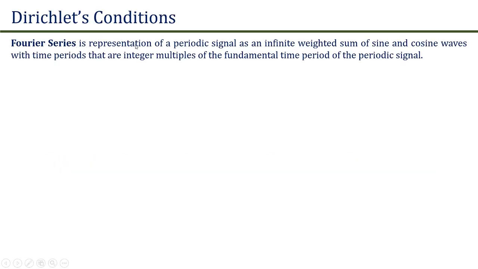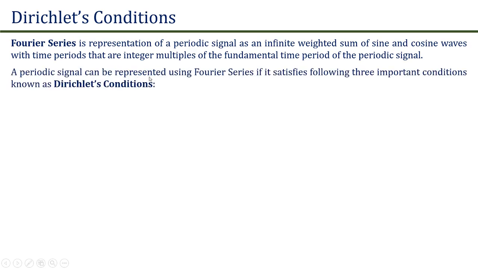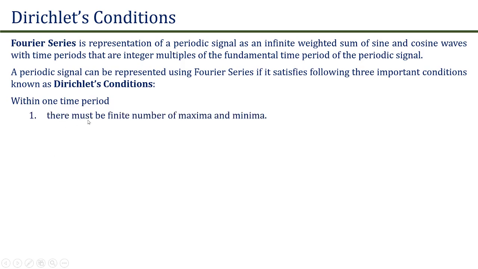The Fourier series is a representation of a periodic signal as an infinite weighted sum of sine and cosine waves, whose time periods are integer multiples of the fundamental time period of the periodic signal. A periodic signal can be represented using a Fourier series if and only if it satisfies the following three important conditions, known as Dirichlet conditions.